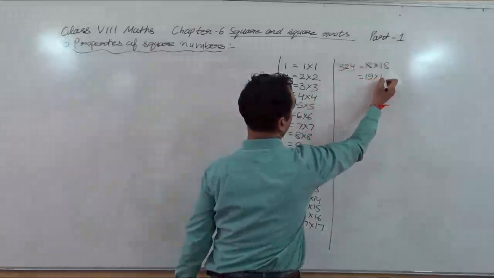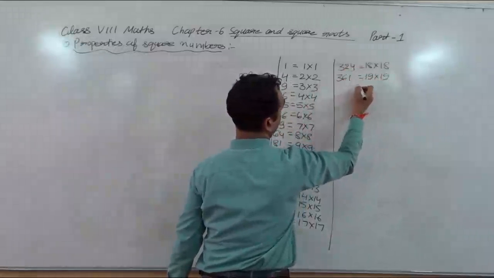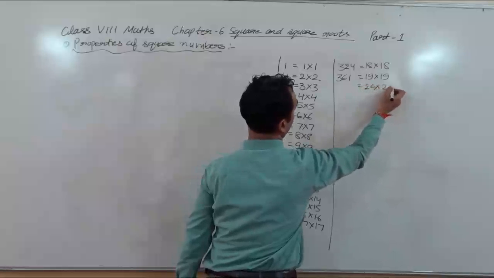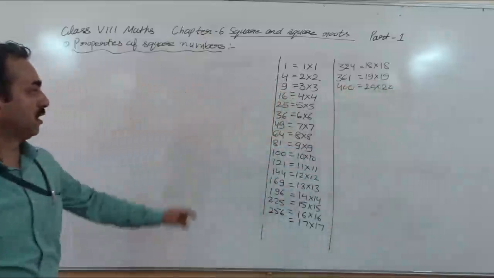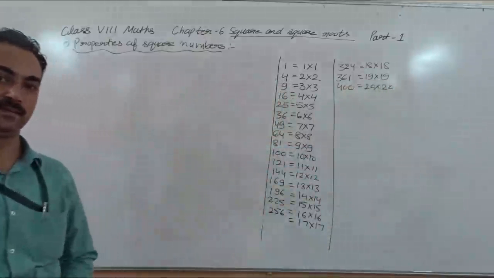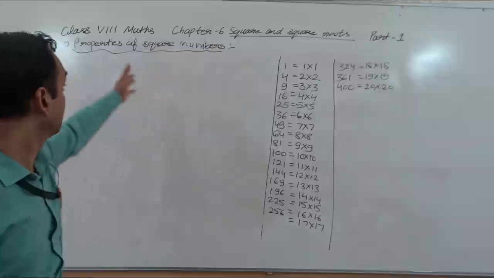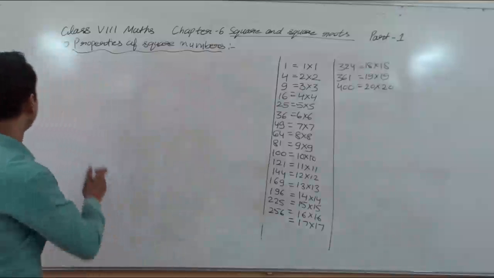19 into 19 is 361, and 20 into 20 is 400. You can multiply, okay? Now we'll observe some properties of square numbers. So, first property,